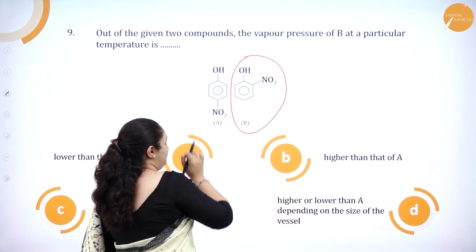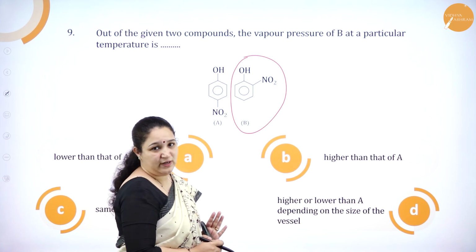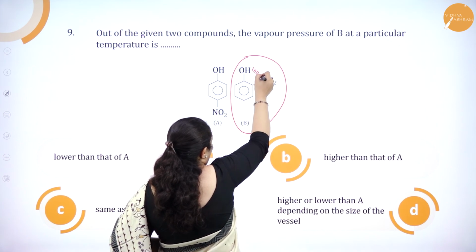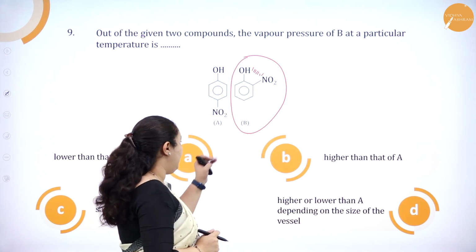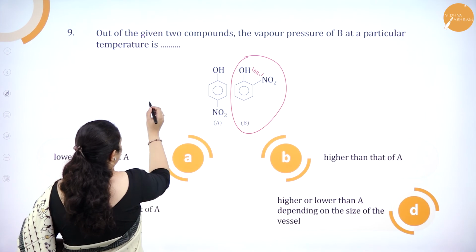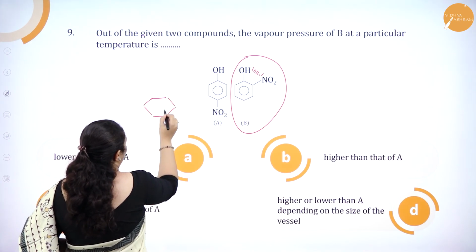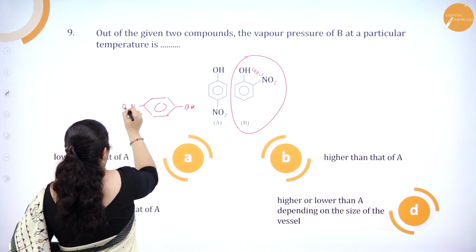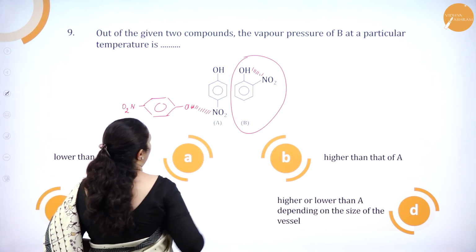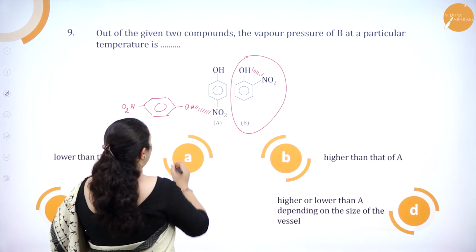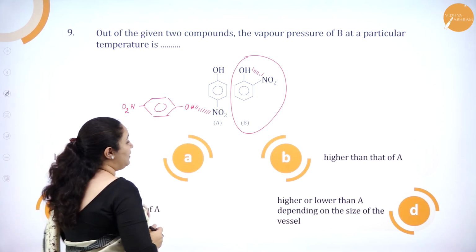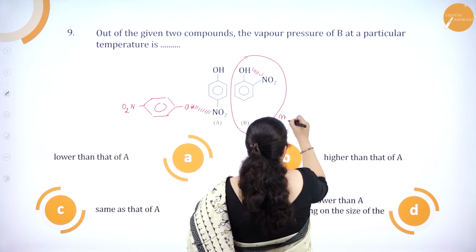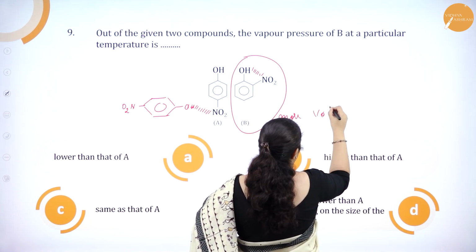See, here we have para-nitrophenol and ortho-nitrophenol. And in ortho-nitrophenol, what is there? There is an intramolecular hydrogen bonding. Whereas, if you consider para-nitrophenol, there is intermolecular hydrogen bonding. So this one's boiling point is more than the other, or I can tell B, that is ortho-nitrophenol, is more volatile. What is it? It's more volatile.